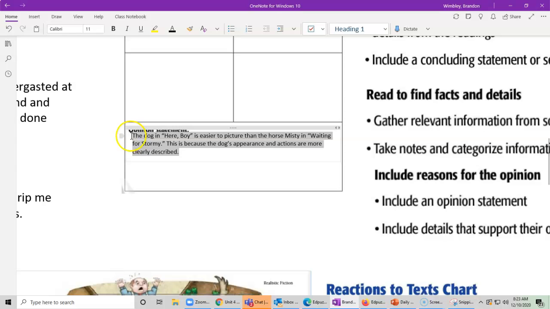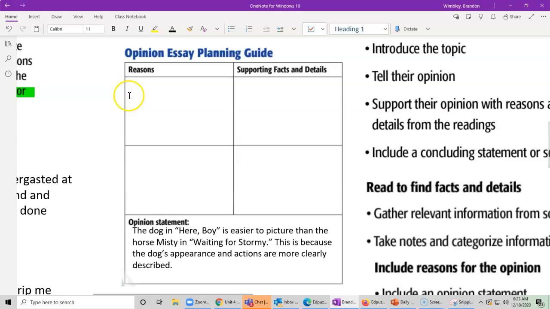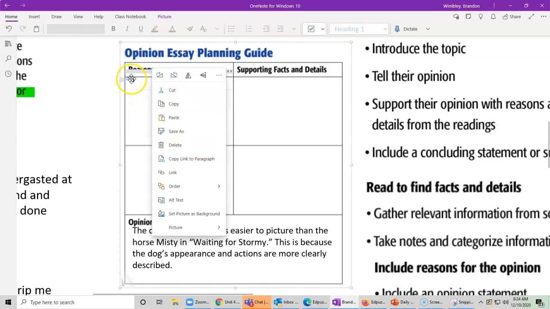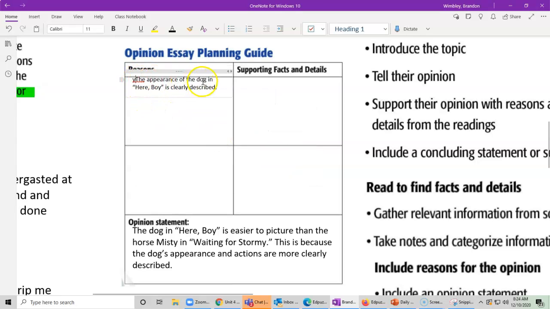So remember, I'm going to do my own opinion statement, and then I need to have reasons to back that up. So what was one reason? Well, if you remember from either looking back at the mentor text or looking back in our video, I said it was easier because the appearance of the dog is described. They don't describe Misty for us. All we have is that picture. So the appearance of the dog in Here Boy is clearly described. They say what he looked like, and we didn't have to just rely on that picture for us.